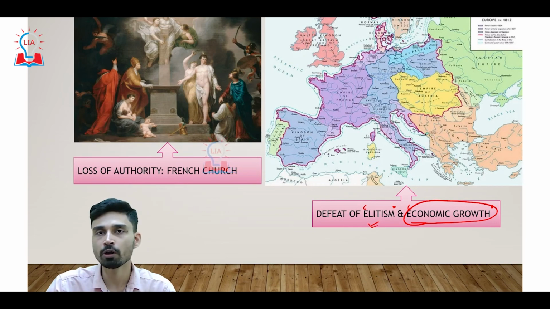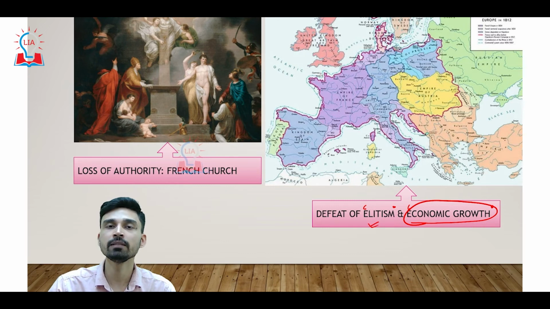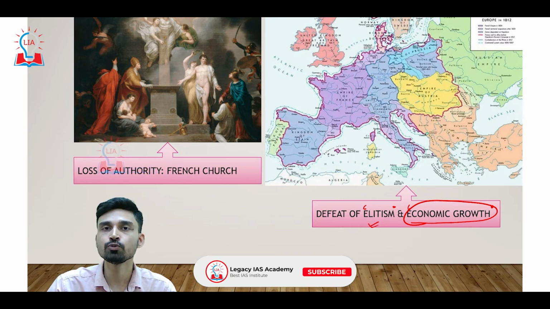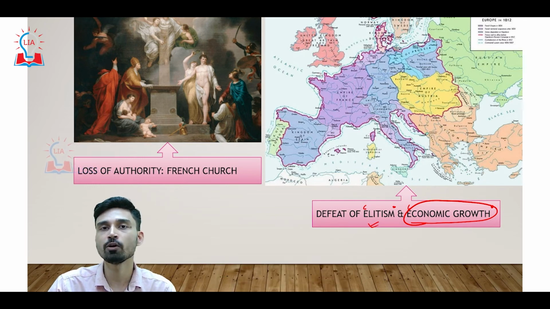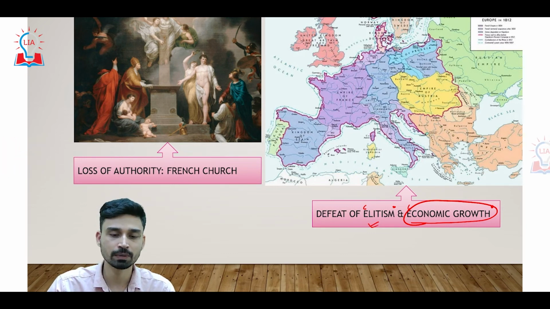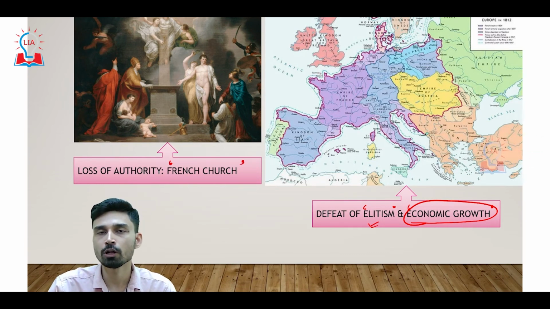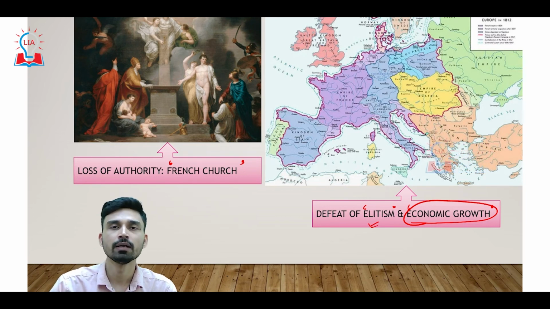And the fourth most important contribution of the French Revolution has been the loss of authority of the church. To remind you, before the French Revolution, especially in France, the clergy consisted of about 1% of the total population. However, they used to take 10% in taxes, and they did not pay any kind of taxes themselves, and they had rights over 10% of the agricultural land as well. So after the French Revolution, the French church started to lose its authority, and a lot of priests and nuns were persecuted and killed, and thus the church started to lose its grip over the people.